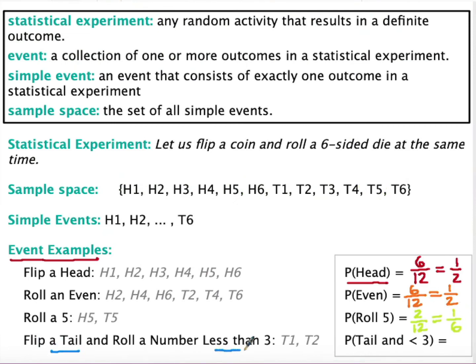And finally, flipping a tail and rolling a number less than 3. Well, we've already narrowed it down to just those tail outcomes, and a number less than 3 narrows it down to just those 2. And so you can see that you could list out those events, which gives us a probability again of 2 out of 12.